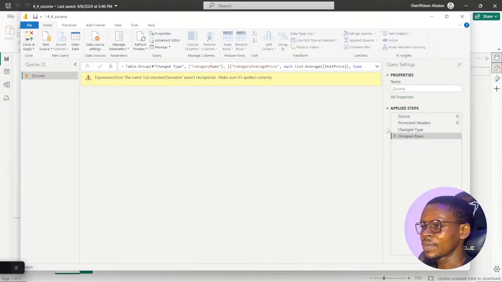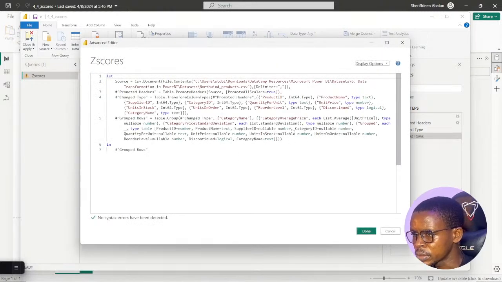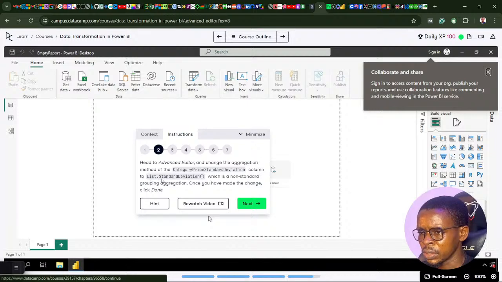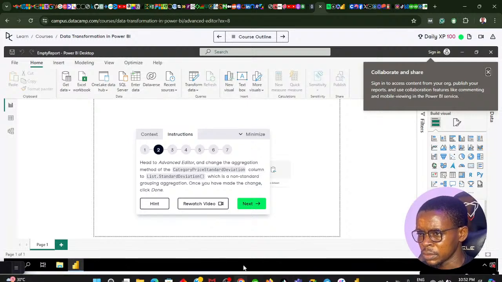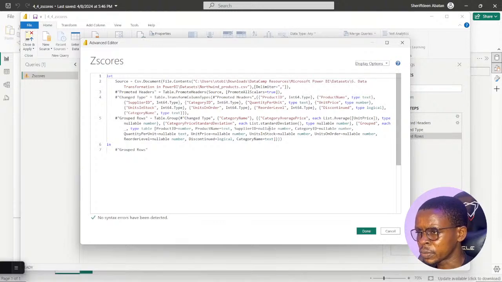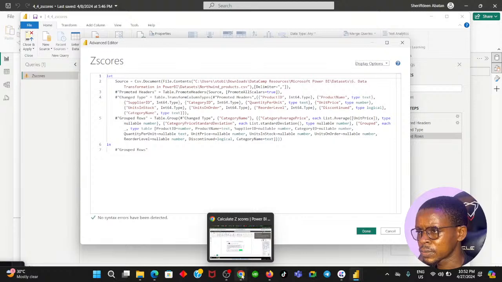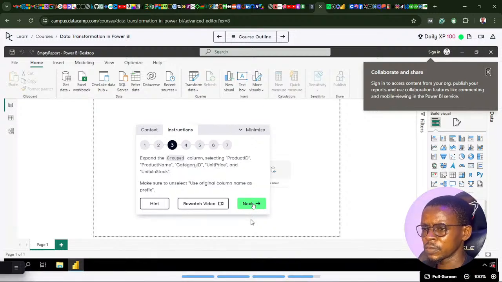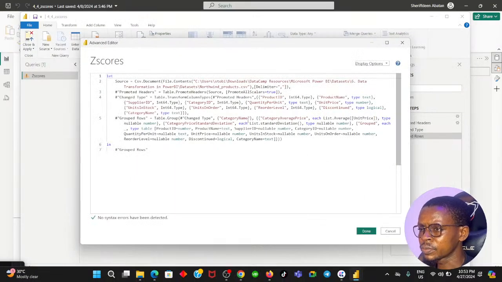Oh, that's not fair. So I could just go back and change it. Funny enough, I can't just press Ctrl Z. The instruction actually says change it to list.standard deviation. Probably I'm not spelling my standard deviation properly. We couldn't even expand anything because we're having an error already. So let's go back.